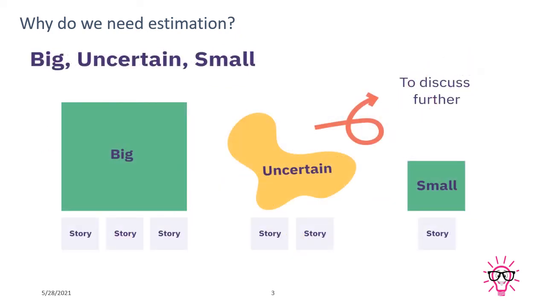Now, big, uncertain and small. So this is similar to max size, guys. We know which story is big, we know which story is small, but what exactly is uncertain?